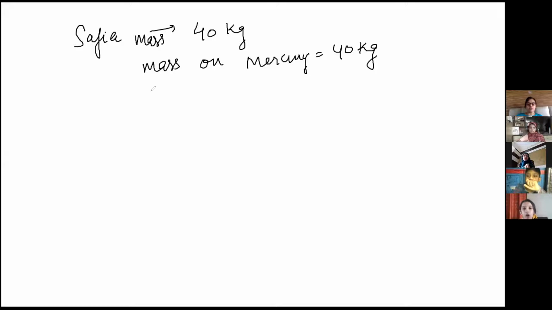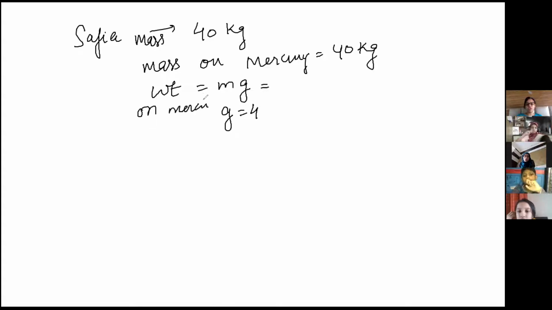Sorry, weight will be different. Now weight is equal to mg. What is g on Mercury? It is given, the value of g is 4. g is equal to 4 on Mercury. So what is the weight on Mercury? Weight on Mercury will be 40 into 4. What will be the unit?